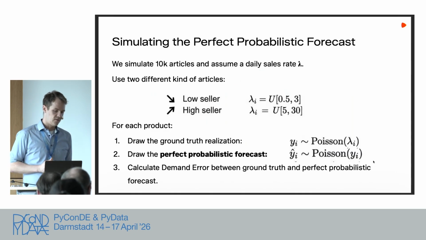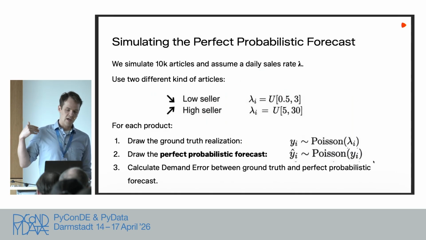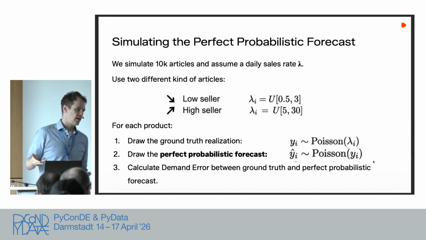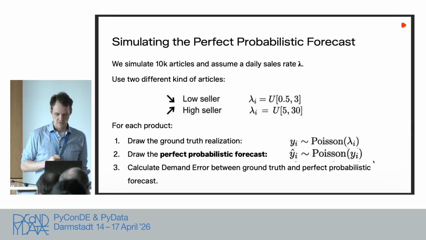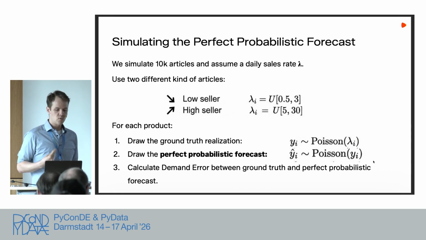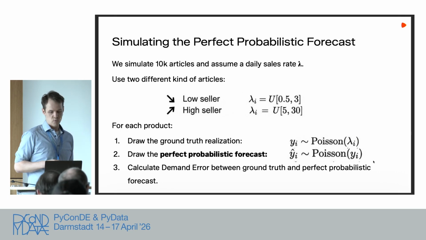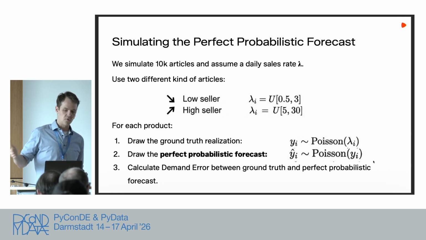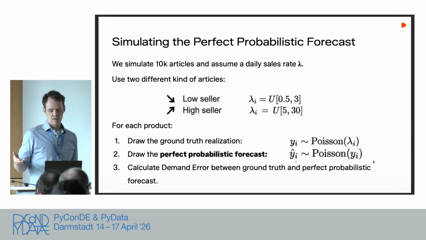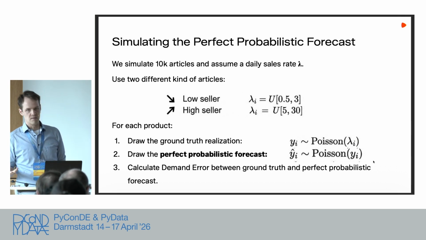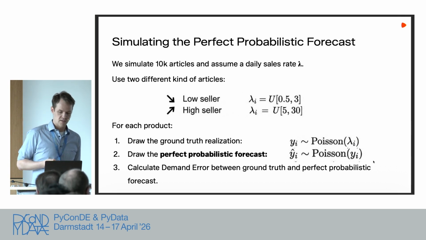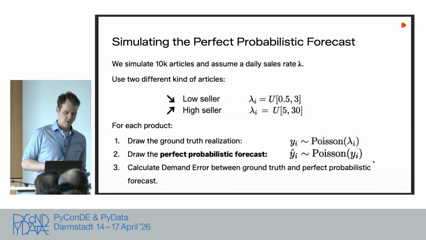Let's do some simulations. I run a simulation with just 10,000 articles. We will already see the effects we're looking for at 10,000 articles, so you can imagine how this looks in production for us. And we will mix two different kinds of articles: low sellers and high sellers. The low sellers will have a mean which we draw from a uniform distribution of 1/2 to 3, and the high sellers will have a mean drawn from a uniform distribution from 5 to 30. Not unusual values in article demand forecasting.